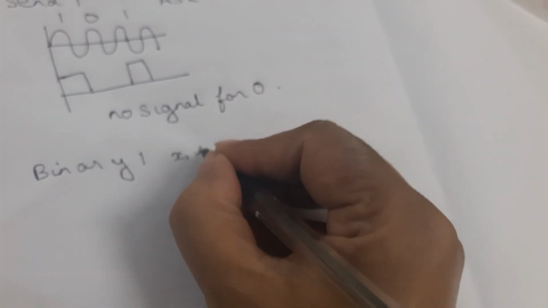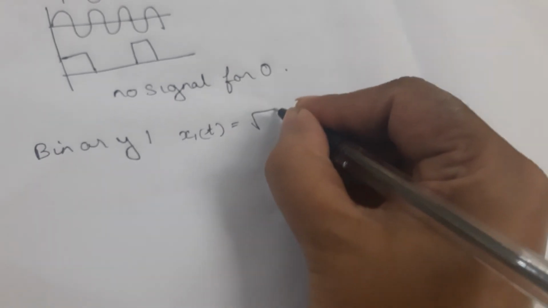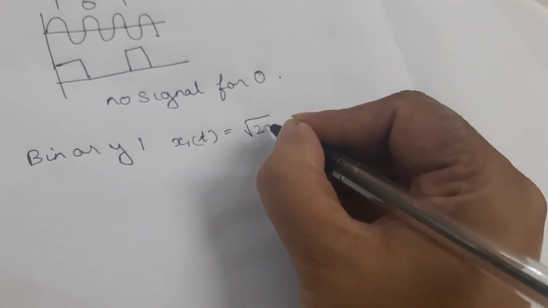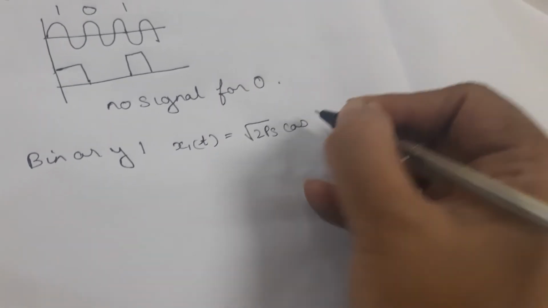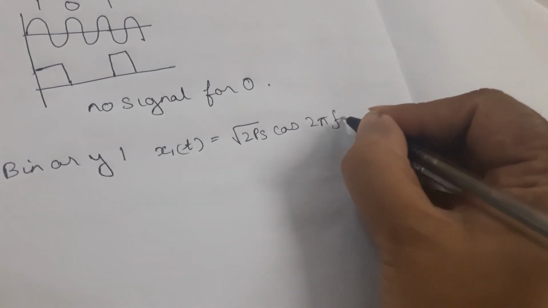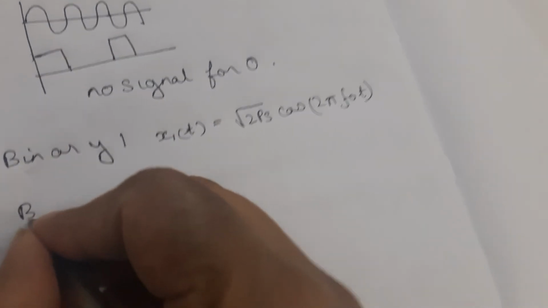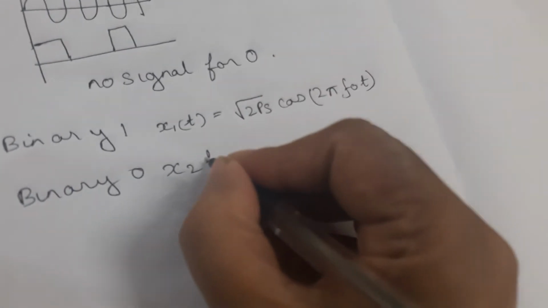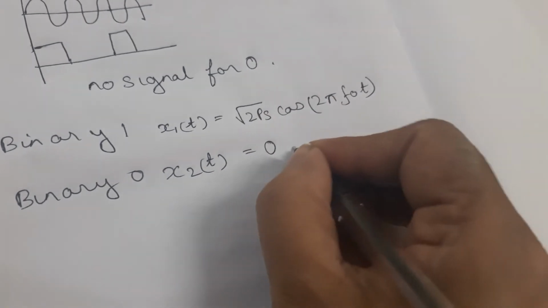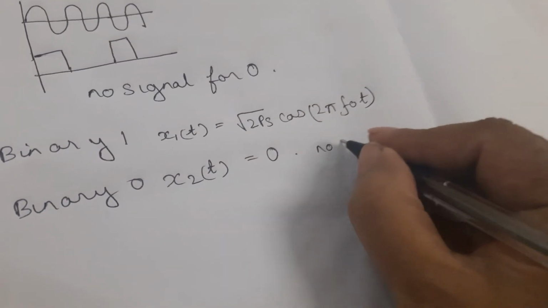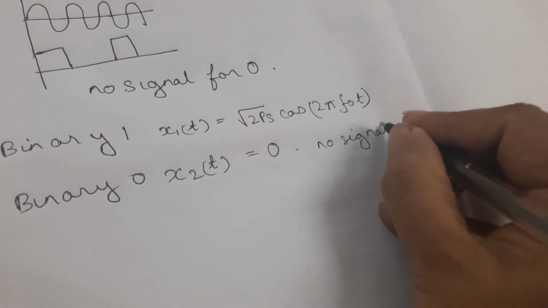So if binary 1 is there, we can write x1 of t is equal to root 2 Ps cosine of 2 pi f naught of t, and when binary 0, x2 of t will be equal to 0, no signal. Till now we know this.